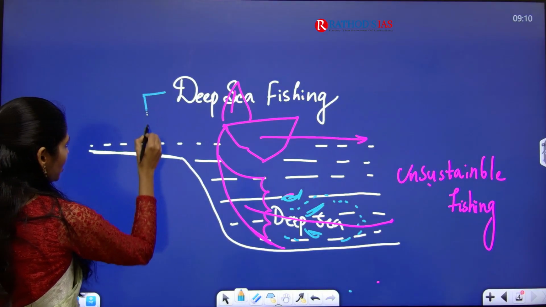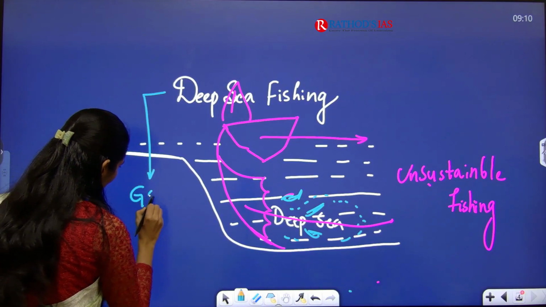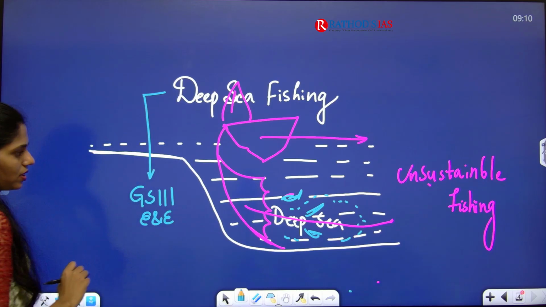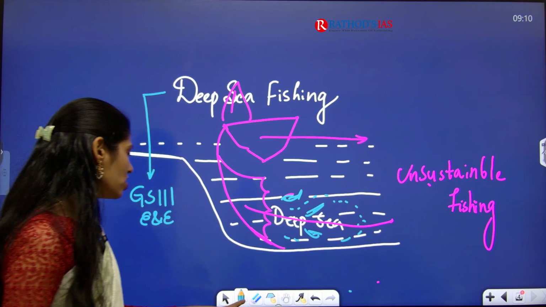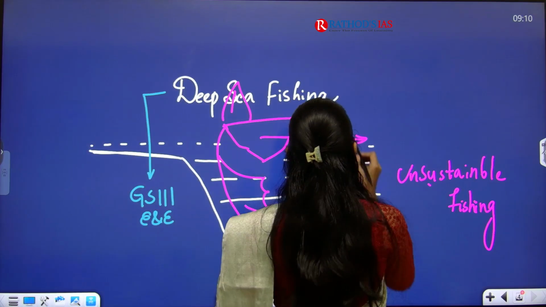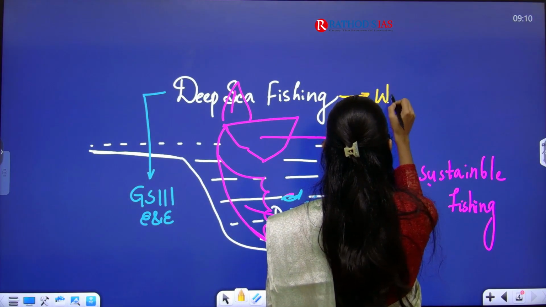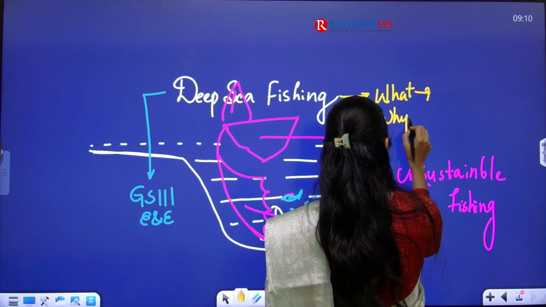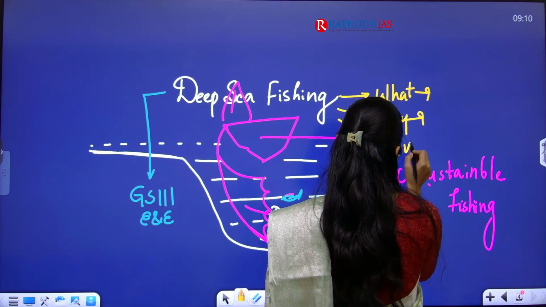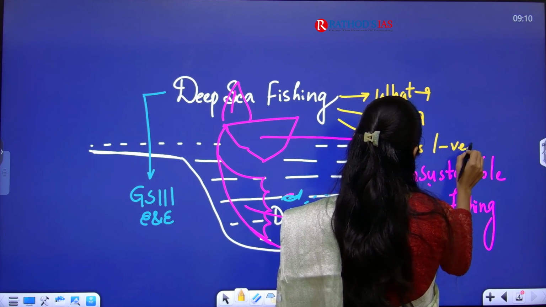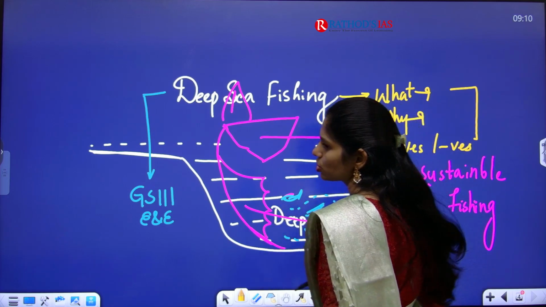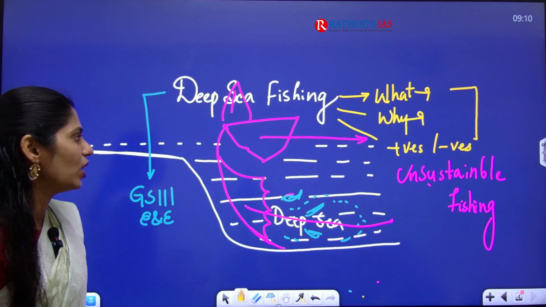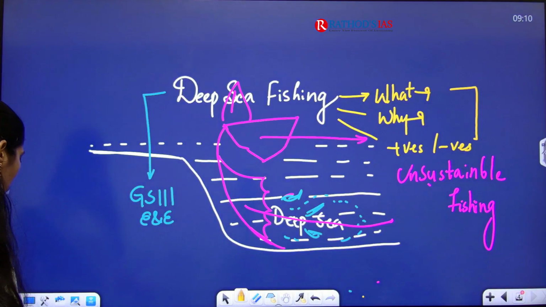And this deep sea fishing is important for your GS Paper 3 under environment and ecology. So what dimensions do you have to see? First, you have to understand what this deep sea fishing is and why people are going for it. What are the positives and what are the negatives? All these dimensions are very important, and you can get only a mains-based question from this topic, not a prelims-based question.